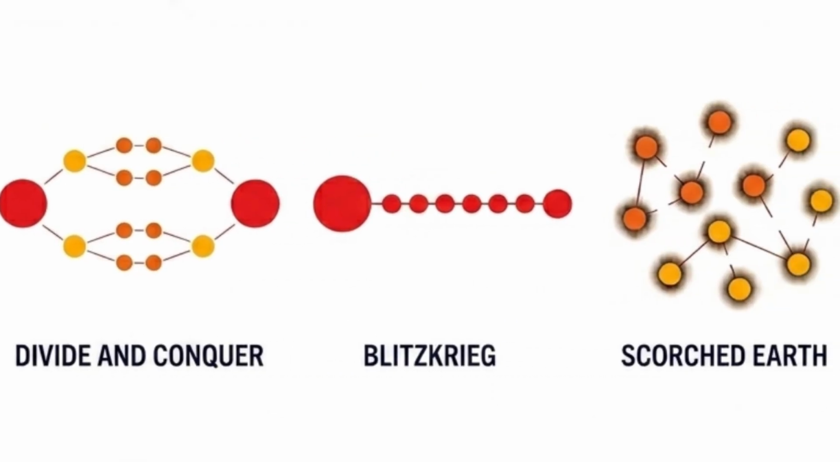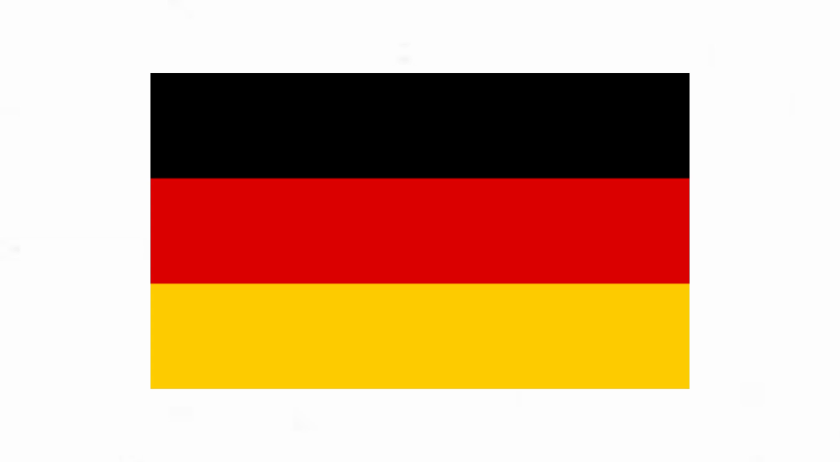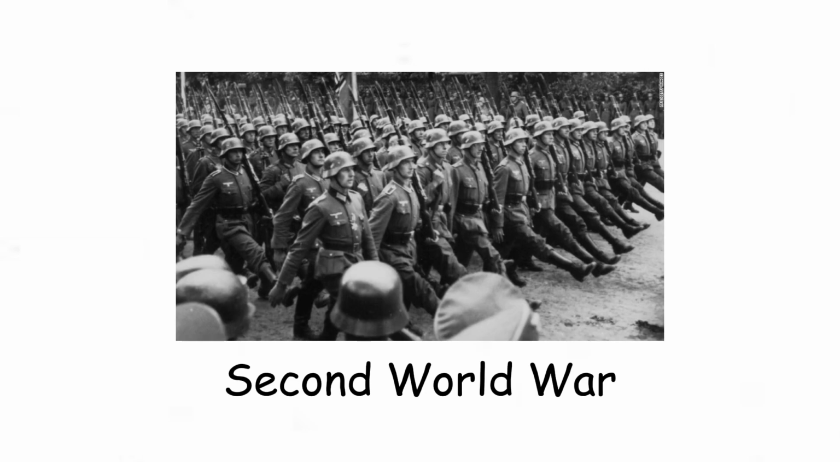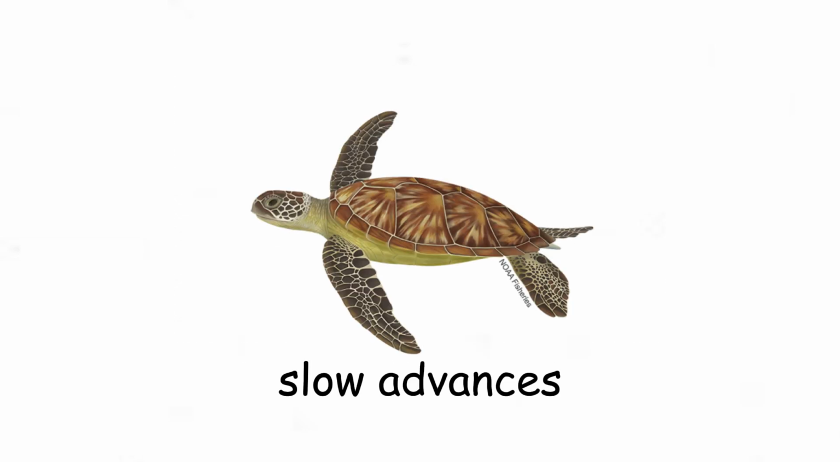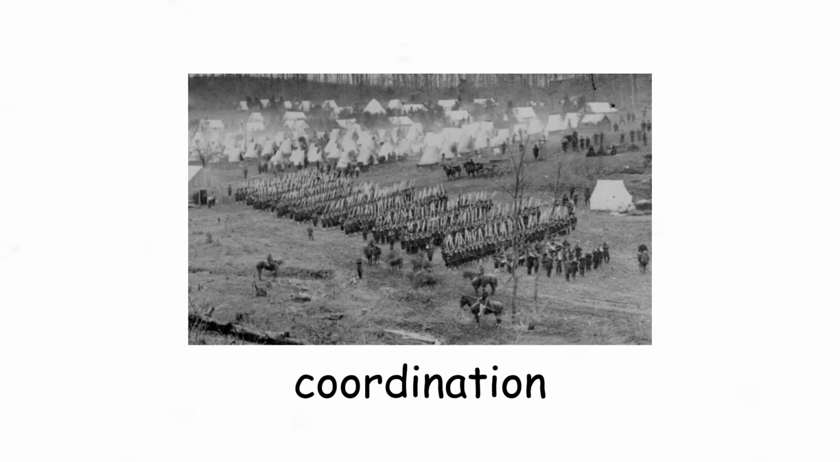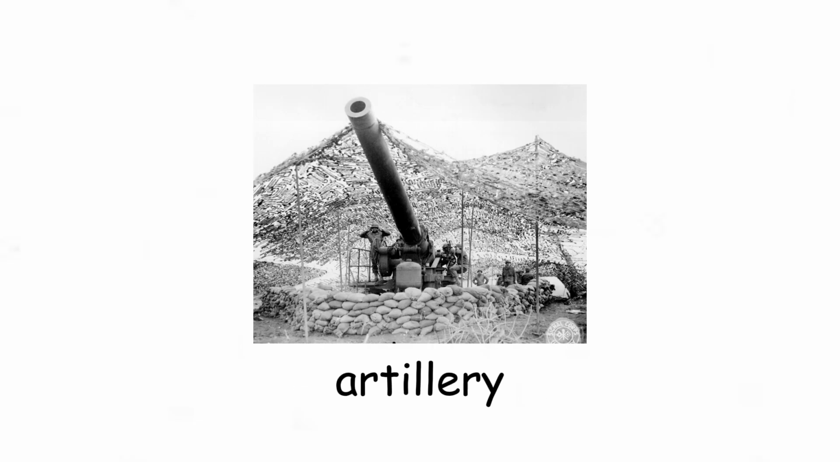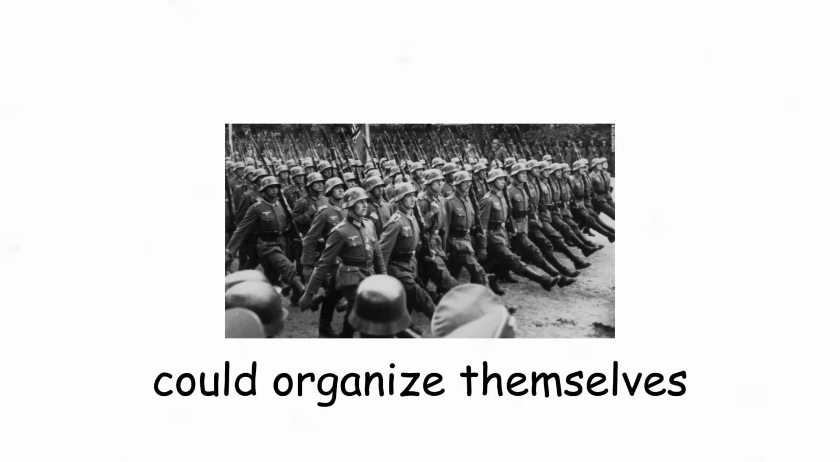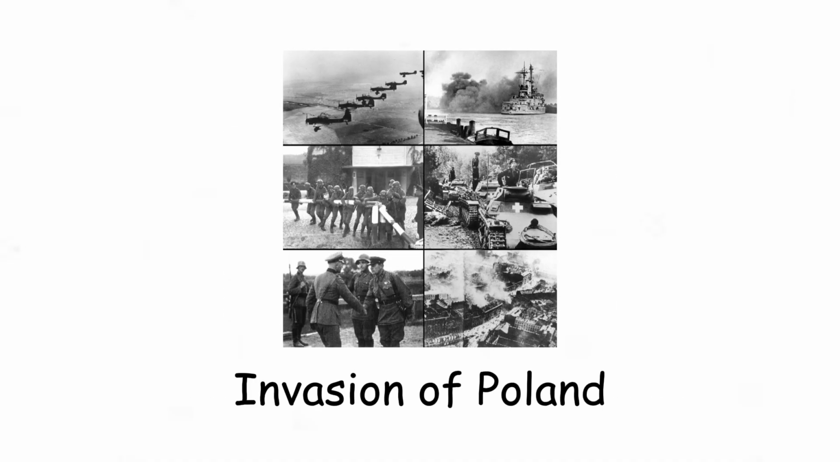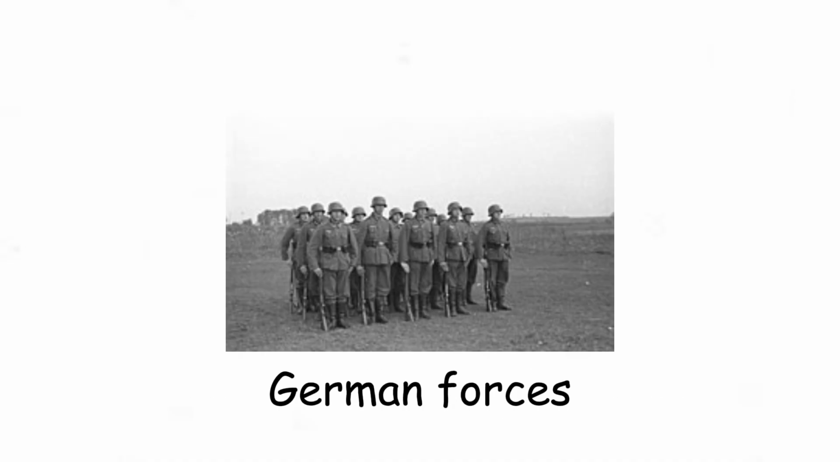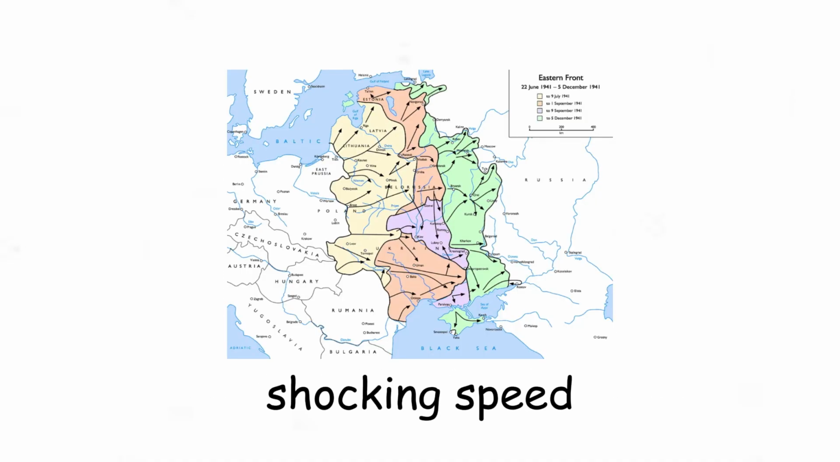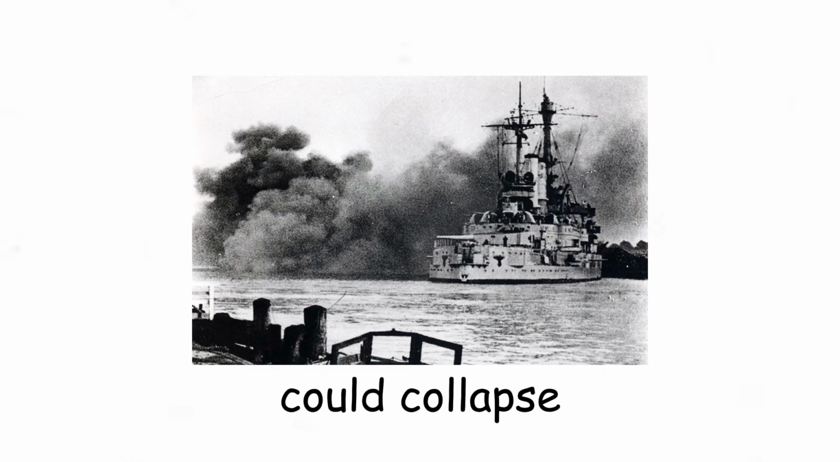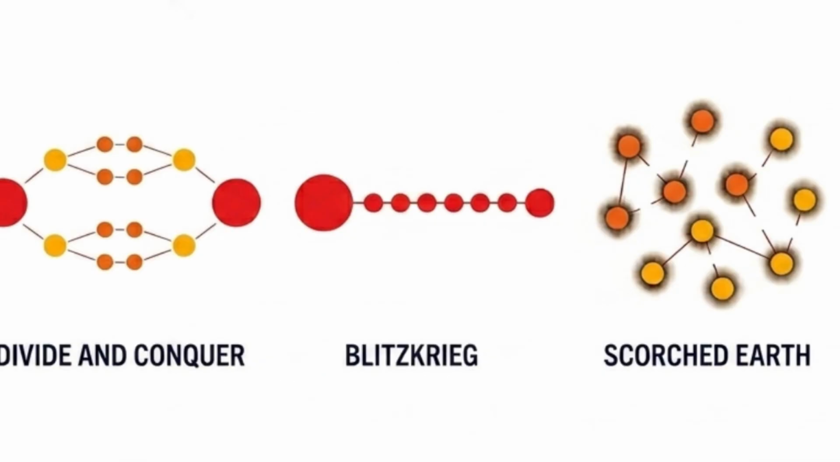Blitzkrieg. Blitzkrieg was developed and heavily used by Germany during the early years of the Second World War. Rather than relying on slow advances, this strategy focused on overwhelming speed and coordination. Tanks, aircraft, artillery, and infantry moved together rapidly to break through weak points before defenders could organize themselves. During the invasion of Poland, Blitzkrieg allowed German forces to advance with shocking speed, demonstrating how mobility and surprise could collapse traditional defenses in a short time.